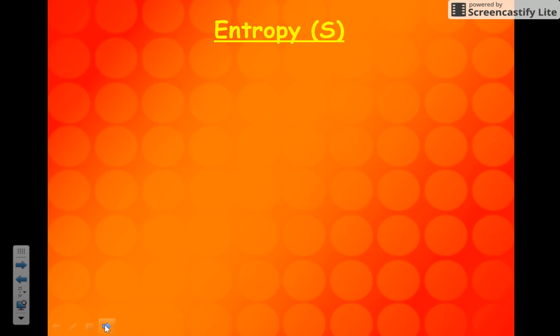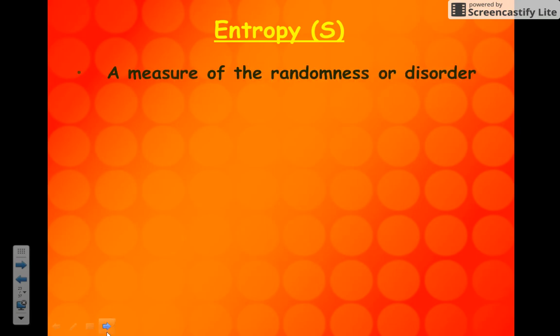Now another factor that we need to understand when we're talking about thermodynamics, besides enthalpy, our delta H, is entropy. The symbol for entropy is a capital S. Entropy is a measure of the randomness or disorder in a system.